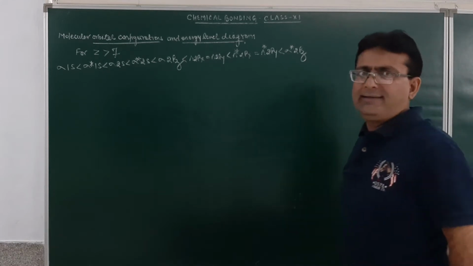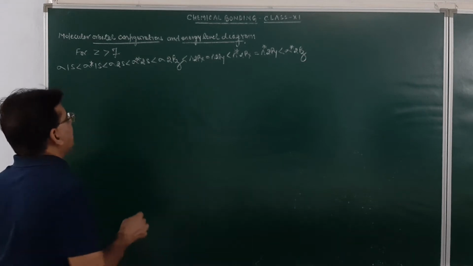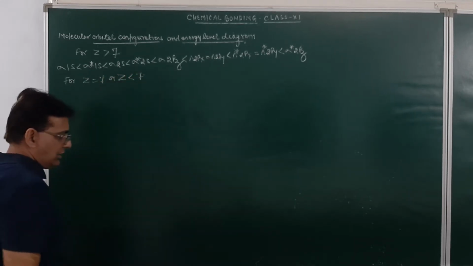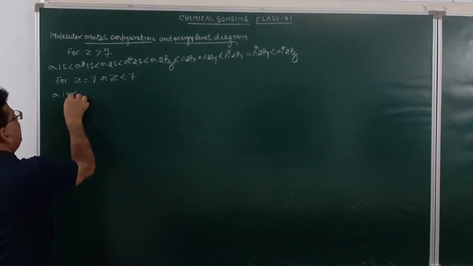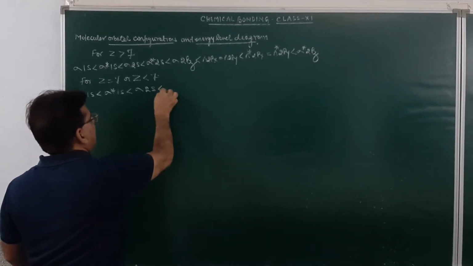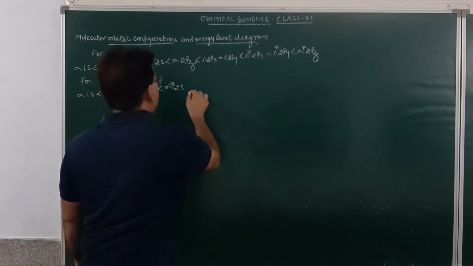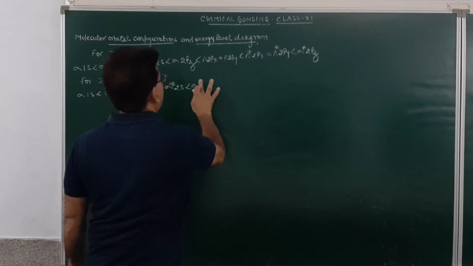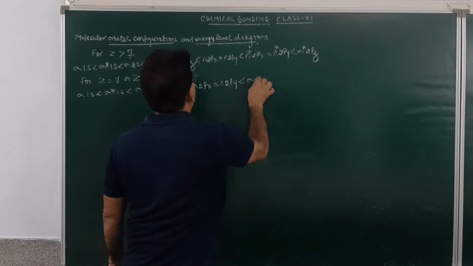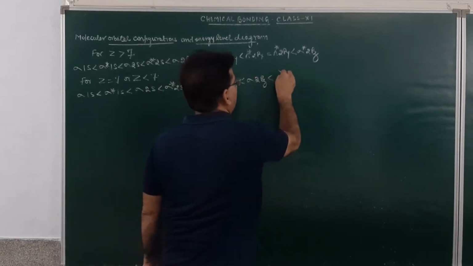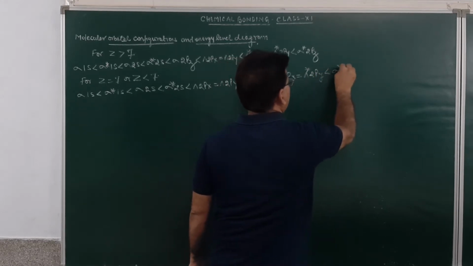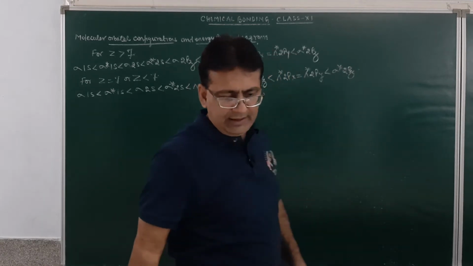Now, for Z equal to 7 or Z less than 7, the energy level sequence was sigma 1s less than sigma anti-bonding 1s, which is less than sigma 2s, which is less than sigma anti-bonding 2s, which is less than pi 2px equal to pi 2py, which is less than sigma 2pz, which is less than pi anti-bonding 2px equal to pi anti-bonding 2py, which is less than sigma anti-bonding 2pz. This was the energy level sequence.